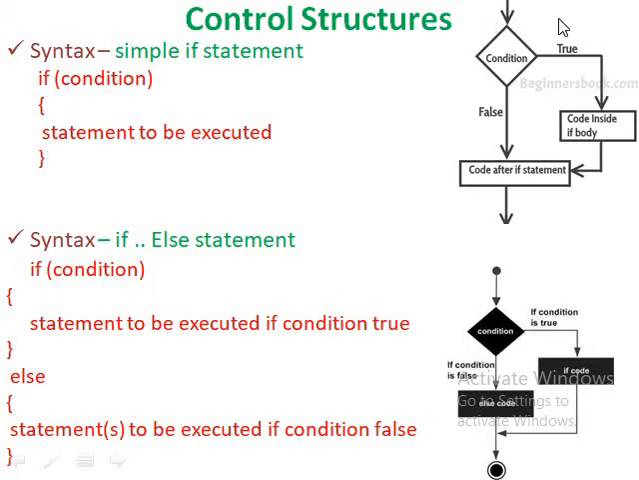This is the flowchart for the simple if statement. The control first comes to the condition. It checks the condition. If it is true, the code inside the if condition body will be executed. Otherwise, if the condition becomes false, the code after the if statement will be executed. That is, the control jumps out of the if statement body.